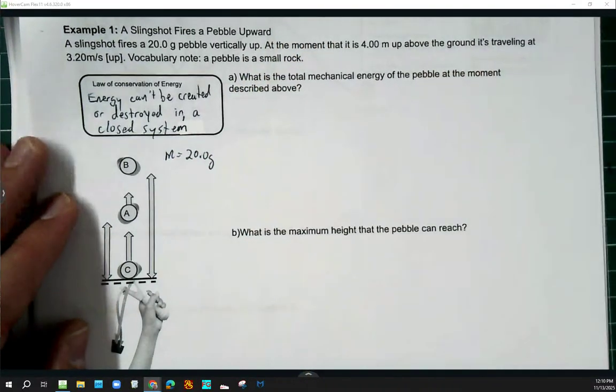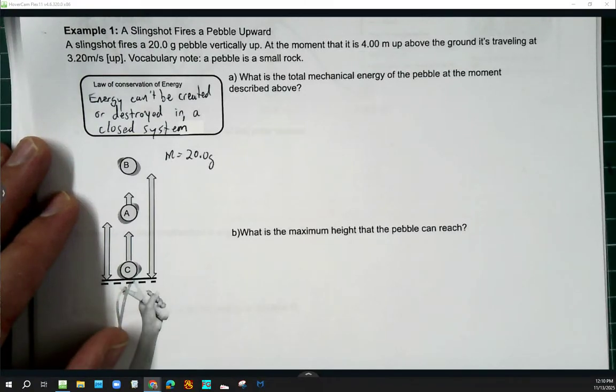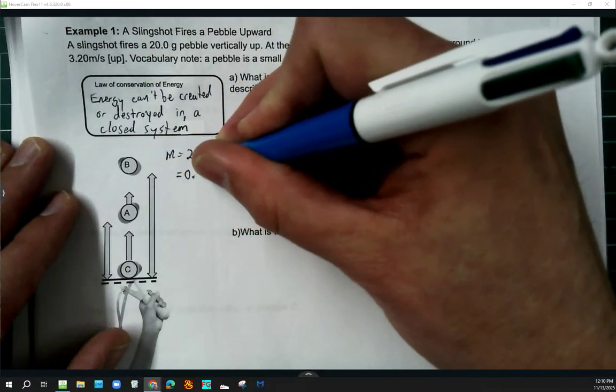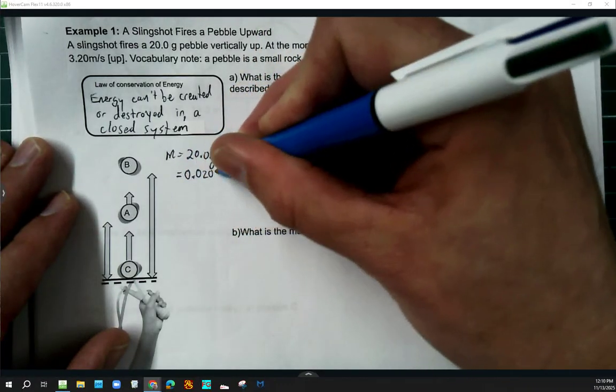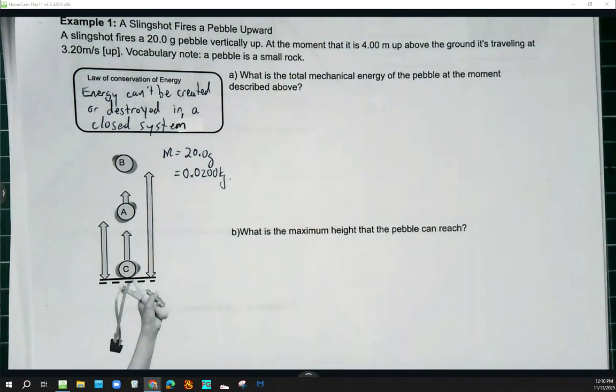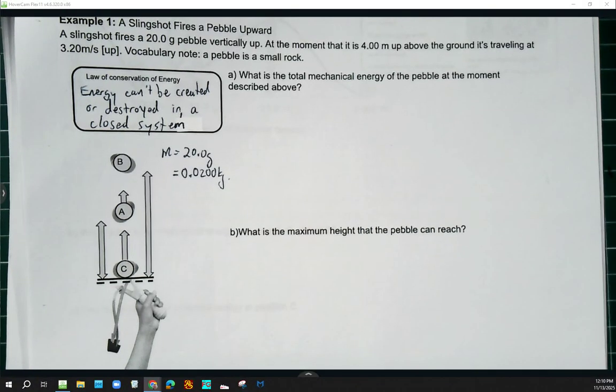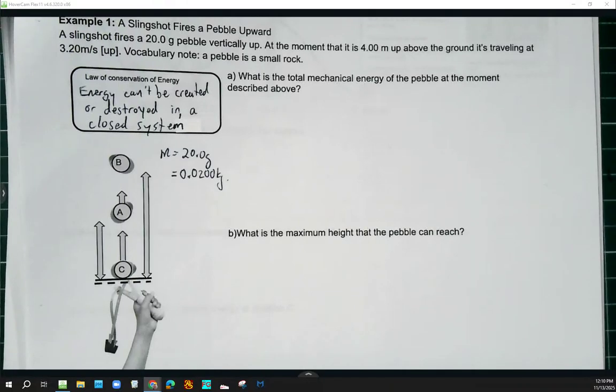And the nice thing about metric conversion is that we just move the decimal place over a few times. And every time in physics we do a calculation, we have to have it in kilograms, okay? So kilograms is our SI unit of choice for physics. So 0.0200 kilograms, because there's 1,000 grams in a kilogram. So we move that decimal place over 3 times. Okay? And you don't have to show your work on that. We could do that as head work.